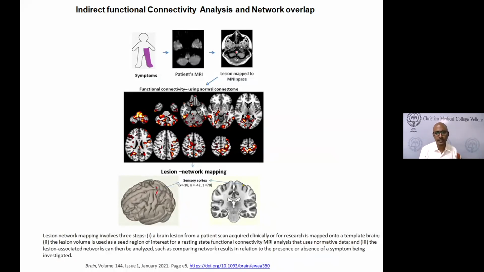Thanks to contemporary neuroscience, there's an entire wave of what is called open neuroscience. A lot of neuroimaging data is available free and open source. One such thing is the MNI template. The MNI template is a standard or template brain onto which all imaging data can be put, and it's common across a lot of research platforms.